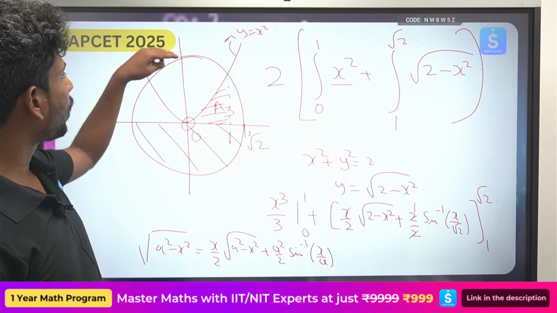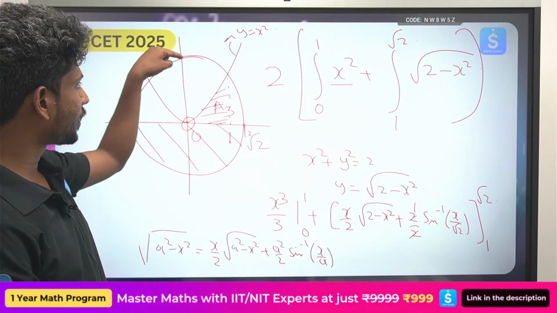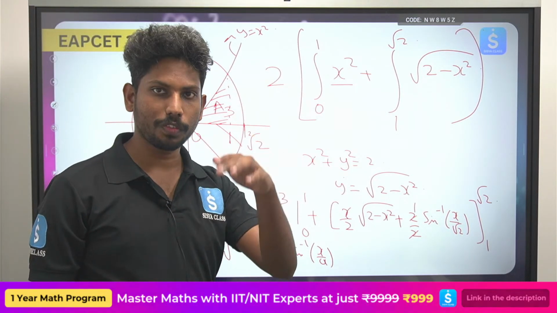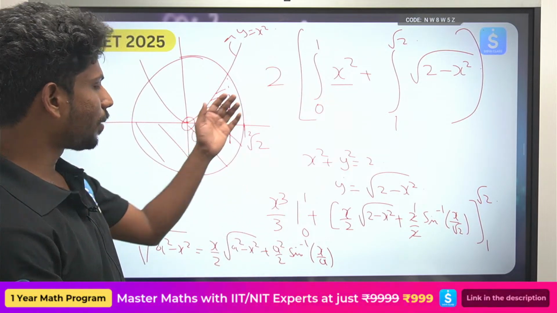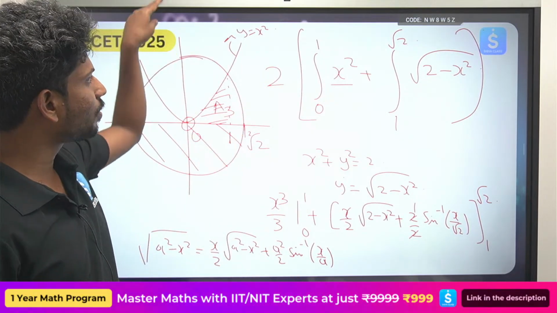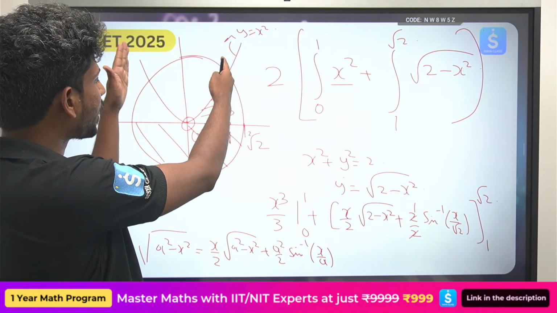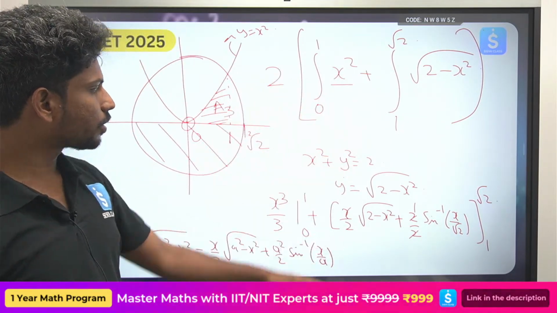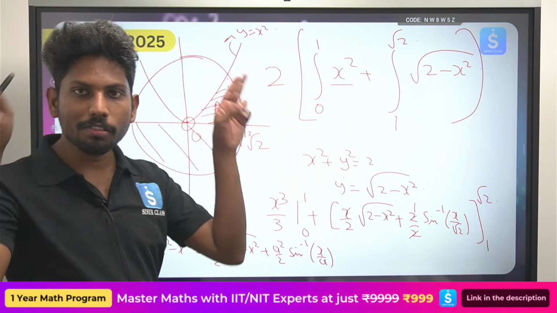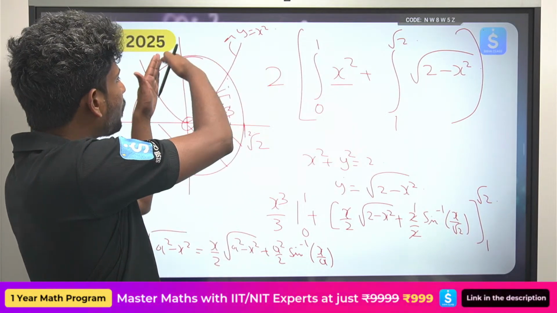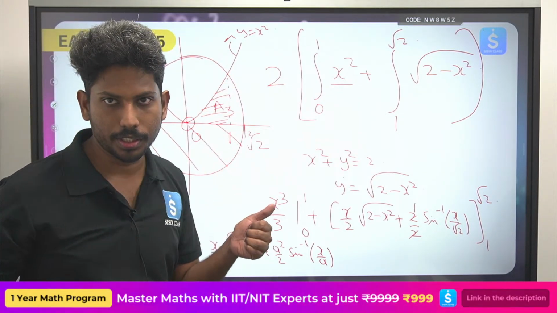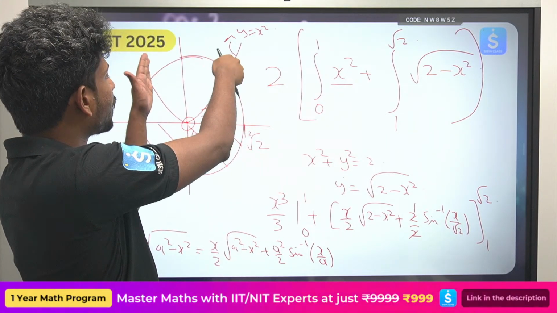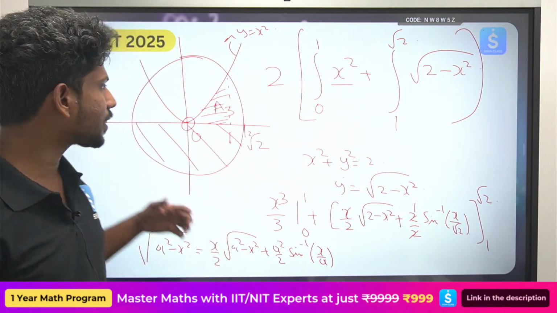So you can take the upper part of the area, that is nothing but the circle written as y is equals to under root of 2 minus x square, minus y is equals to x square. So you can take the symmetric points from minus 1 to 1. So that is also a possibility. Okay, the other way to completely do this problem is area of circle minus the area of the upper part of this point of intersection. అలా కూడా చేయొచ్చు. Okay, by taking the upper curve of the circle, lower curve of the parabola. So anyways, the answer remains same.